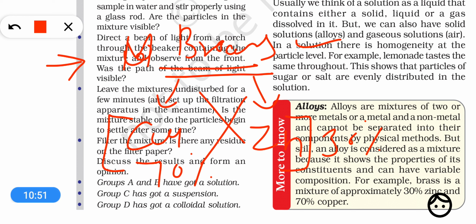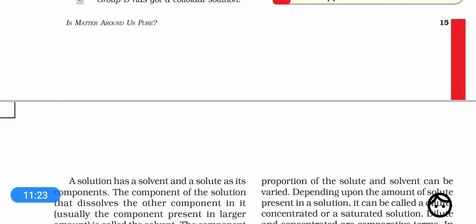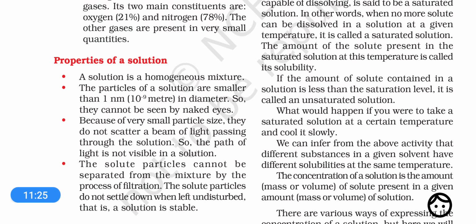So from this point of view, the alloys should not be considered as mixtures, but alloys are yet considered as a mixture because of one important property, that all the alloys show the properties of their components. Because alloys show the properties of all their components, because of this nature, alloys are considered as mixtures. So my dear students, now let's discuss a few important properties of solution.